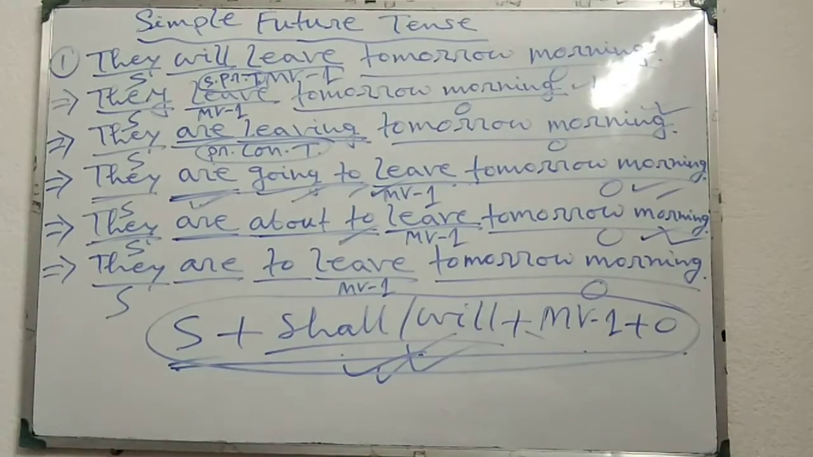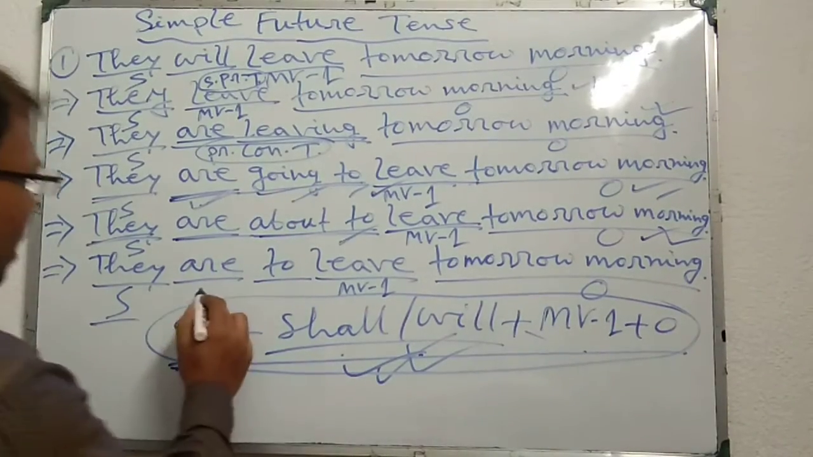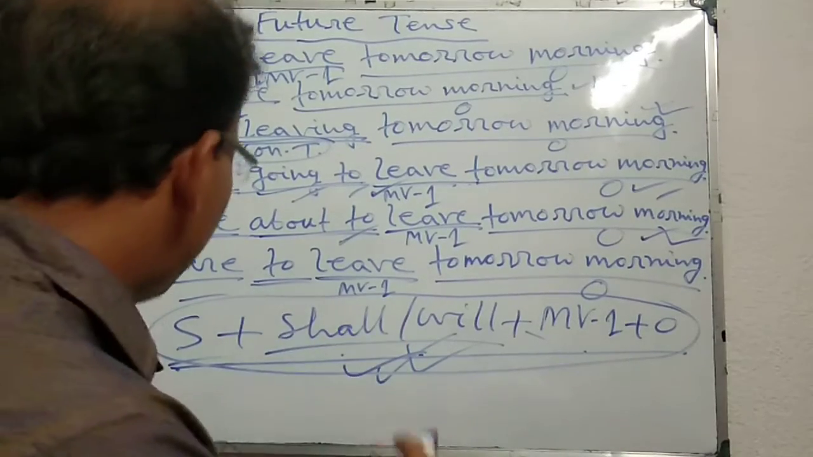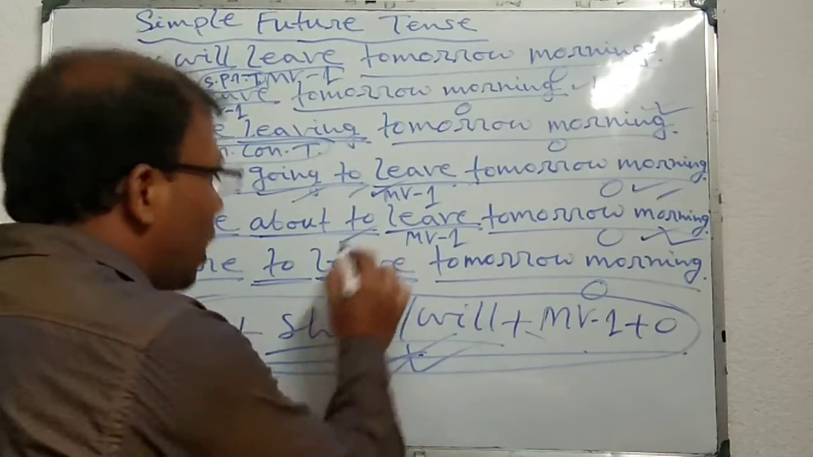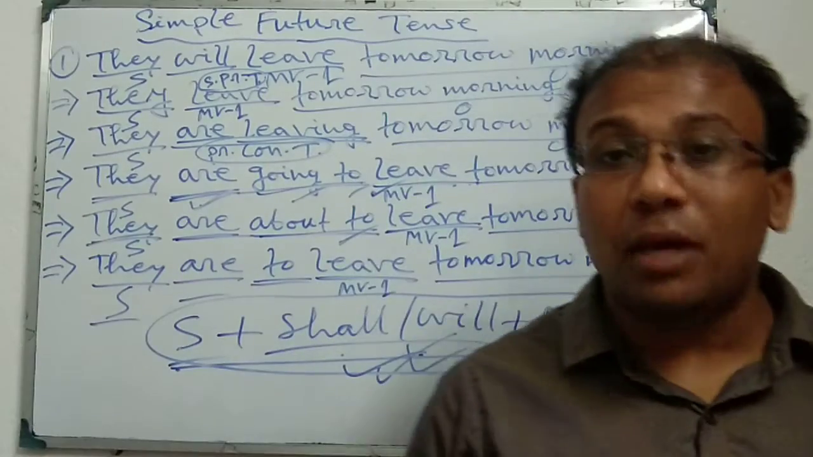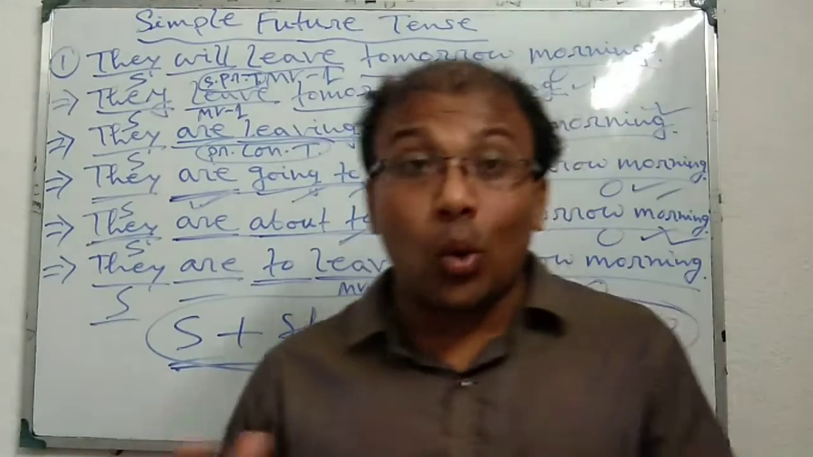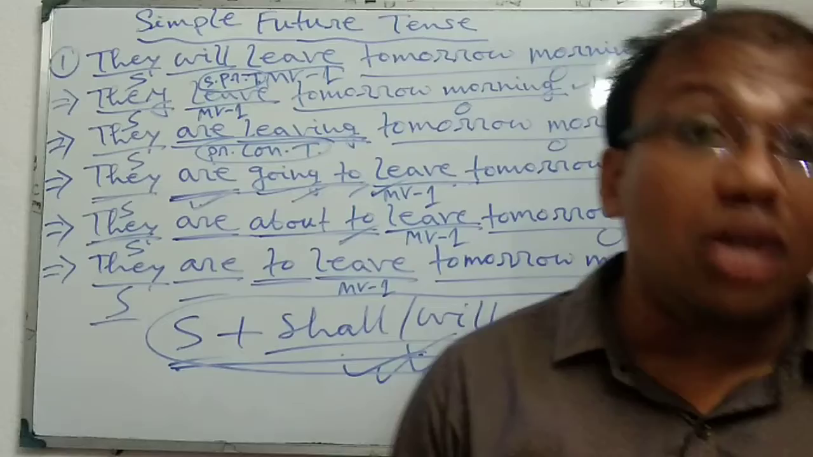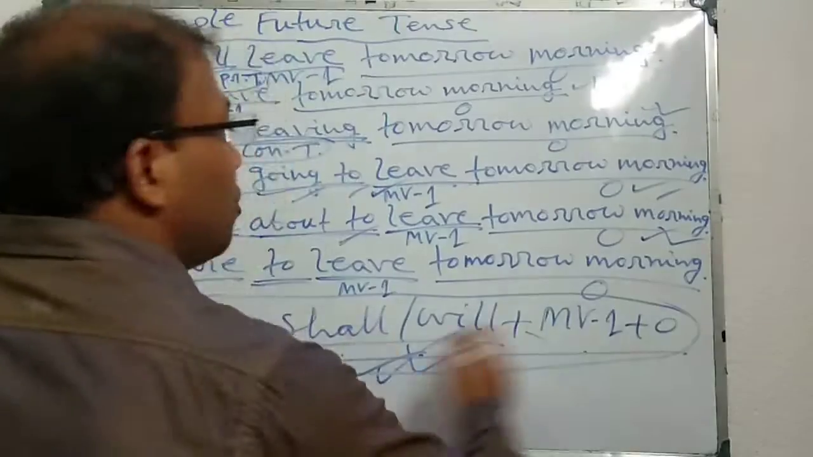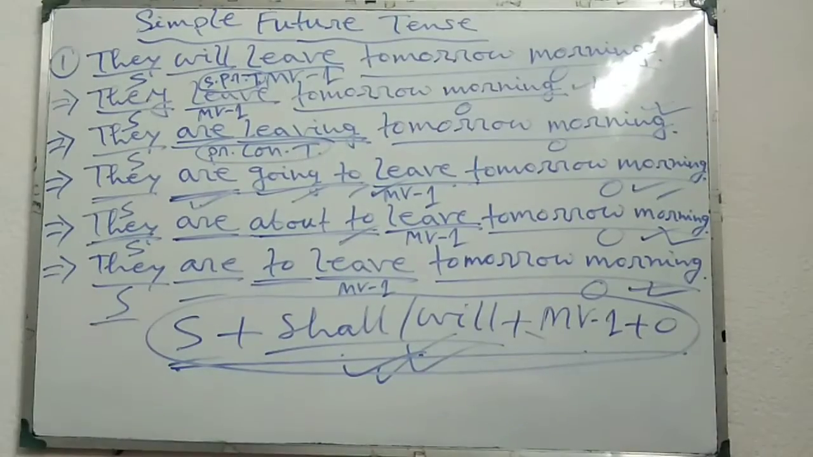And at last, the last point, they are to leave tomorrow morning. Subject, thereafter be verb, thereafter to MV1. This structure, be to MV1, can also be used to indicate simple future tense when the action is fixed or when the action is scheduled to happen in the near future. At that time we can use this structure also. This is all about the special uses of simple future tense.